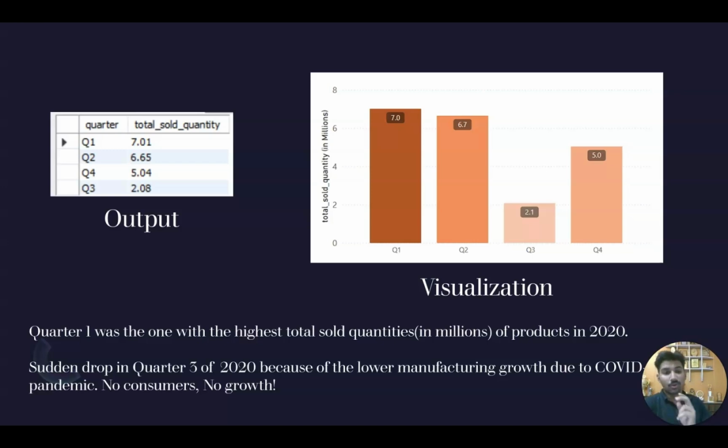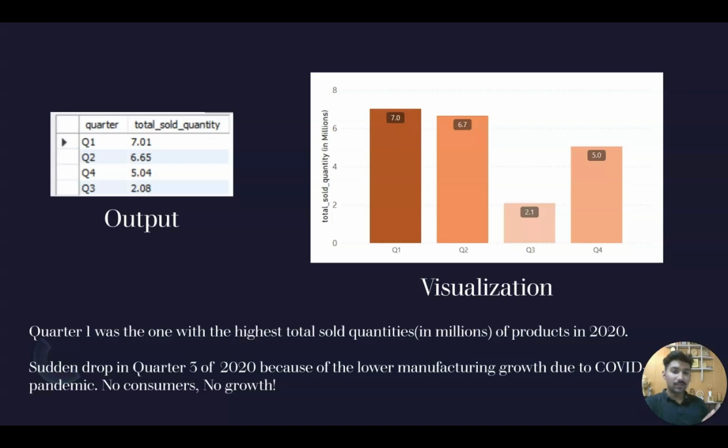So in quarter 1, that is in September, October, November, Atlic Hardware sold 7.01 million products. Then in quarter 2, it sold 6.65 million products. Then in quarter 4, it sold 5.04 million products. And in quarter 3, it sold 2.08 million products.